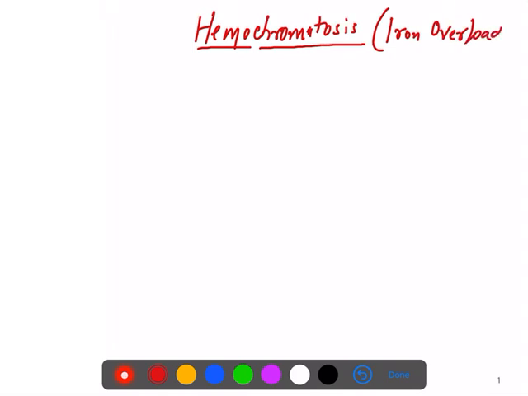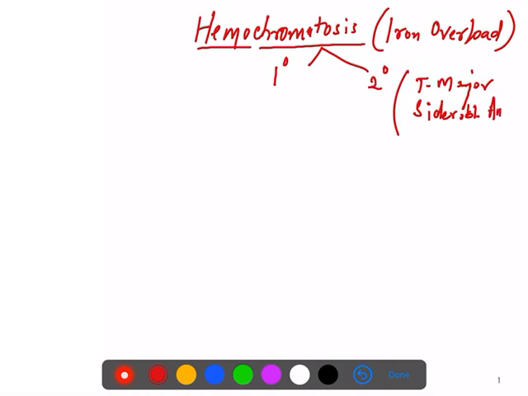This iron overload can occur because of some genetic defect, then it is primary, or it is having some other acquired causes. For example, if the patient with thalassemia major undergoes repeated blood transfusion, that can build up iron in the body. And sometimes in a patient with sideroblastic anemia, repeated blood transfusion has to be given, and that can lead to the iron overload, and this is secondary hemochromatosis. So secondary hemochromatosis is due to some acquired causes, and primary hemochromatosis is having some genetic defect.